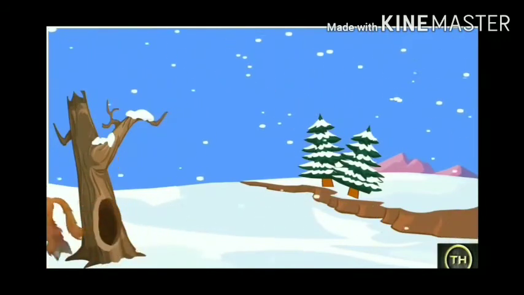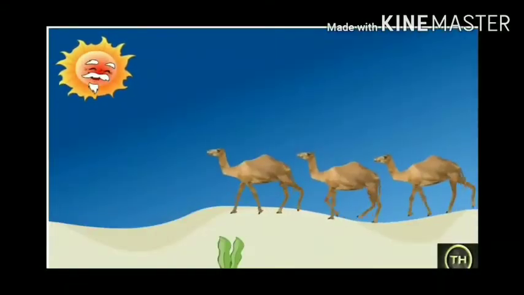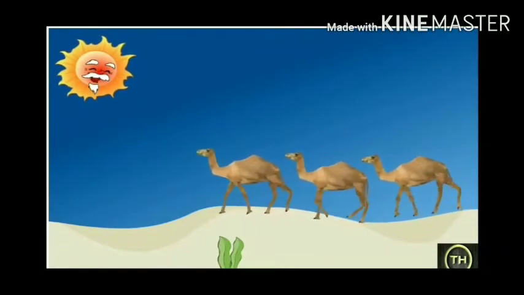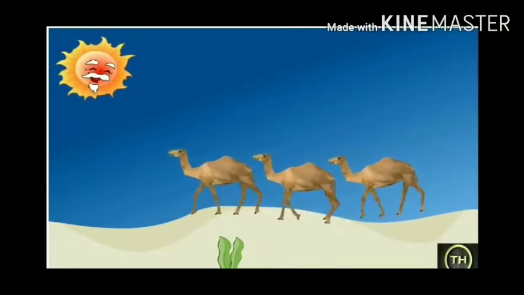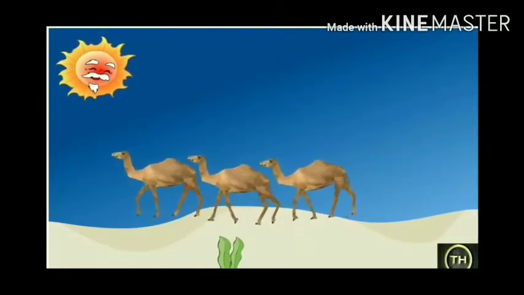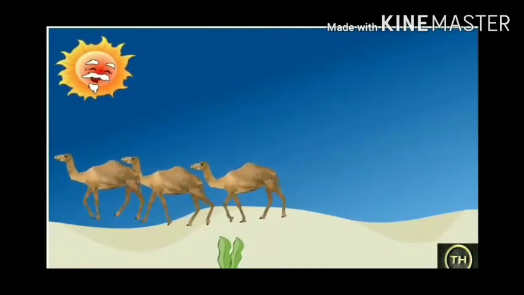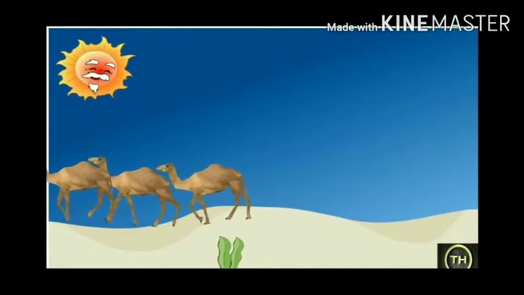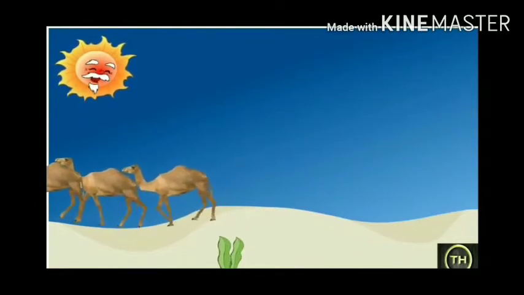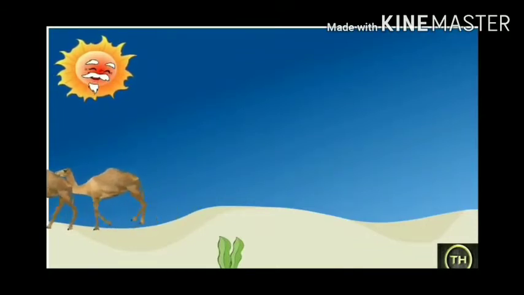But animals in Rajasthan, to protect themselves from extreme heat, have short hair on their body and no fur. So you can see in the picture the camels. And some also have a protecting covering to protect their eyes from dust. Camels, you can see, have long legs to protect their body from the hot heat.